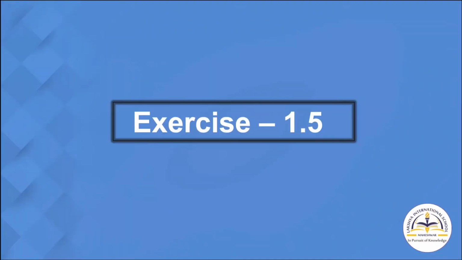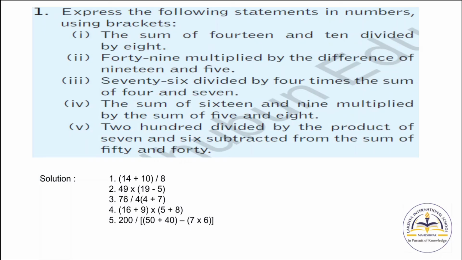Now we will solve exercise 1.5. Express the following statements in numbers using brackets. First, the sum of 14 and 10 divided by 8. Now here read the question properly. The sum of 14 and 10 means 14 plus 10. So you have to write 14 plus 10 in bracket. After this, divided by 8 means you have to make the divide sign and then 8. Likewise you have to write 14 plus 10 divided by 8.